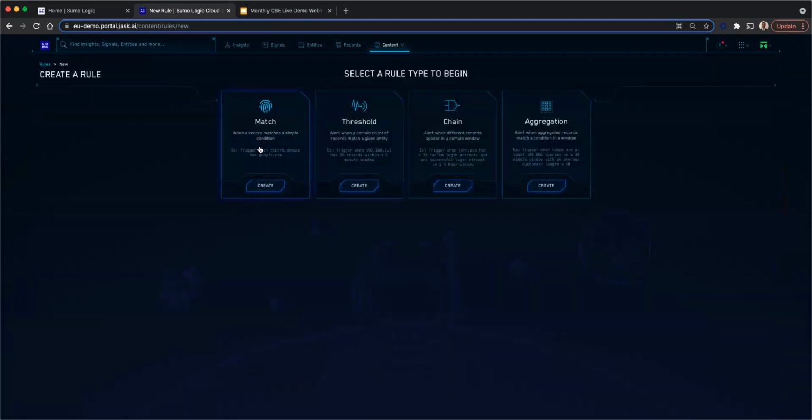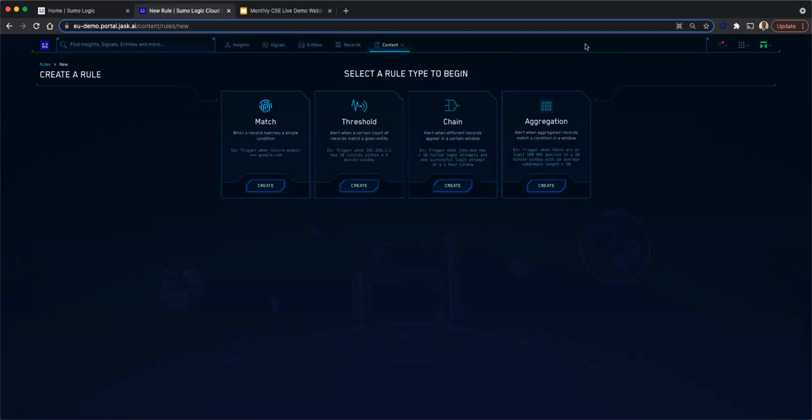This can be a match rule. When a specific condition matches, then we will trigger a signal. You can see a threshold-based rule. A threshold is something like within 1 minute, we are able to see more login failures. Chain is where we can combine multiple conditions together, and then we have aggregation as a rule type.